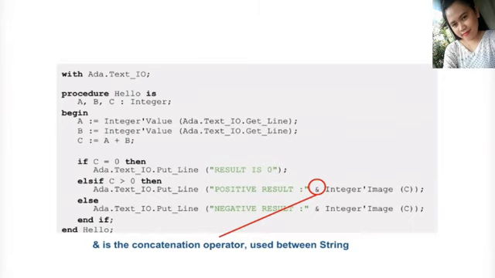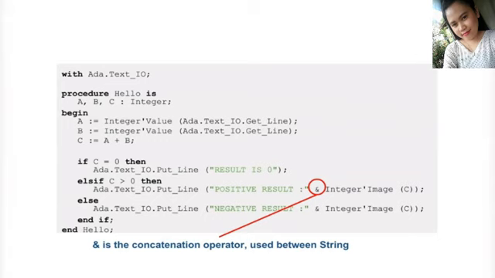Once this is done, I can use functionalities from this library. Here I am interested in two things in particular: Get_Line and Put_Line. As you can see here, to have access to Get_Line contained in Ada.Text_IO, I have to write Ada.Text_IO.Get_Line. What this does is call the subprogram Get_Line, which reads a string on the command line up until I hit the enter key, and then returns the string to the program.